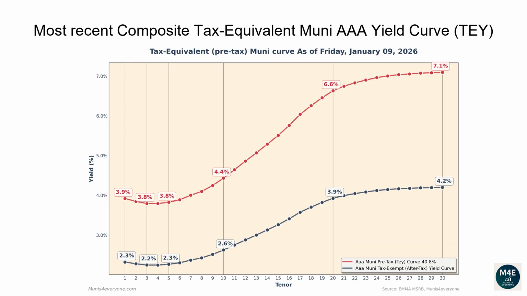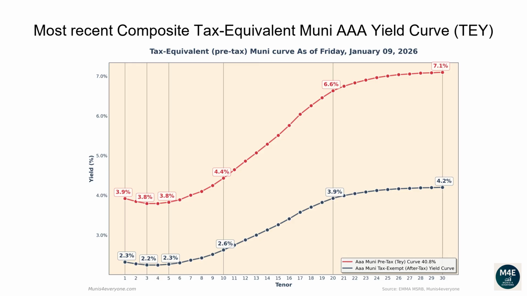Let's now go over the most recent composite tax-equivalent Muni AAA yield curve. The following graph shows, in red, the tax-exempt after-tax Muni yield curve, versus in blue its tax-equivalent pre-tax version assuming a 40.8% top tax bracket, as of January 9, 2026. Why would you care to see the tax-equivalent version of the Muni yield curve? More on this later. Let's first go over the pre-tax, aka tax-equivalent yield curve.